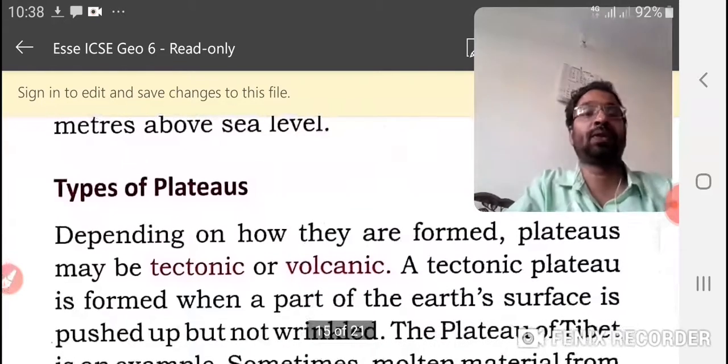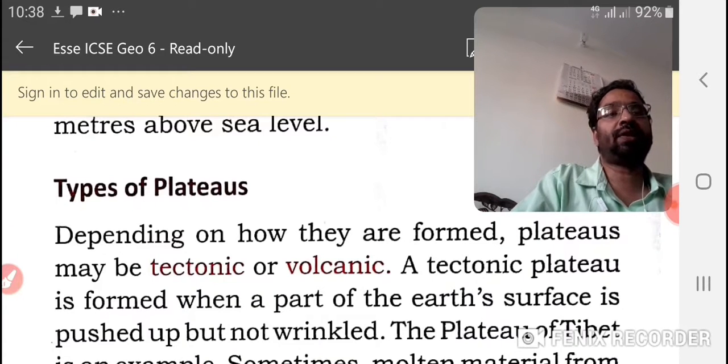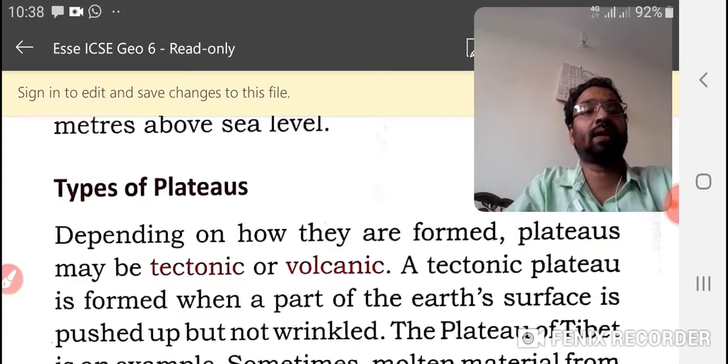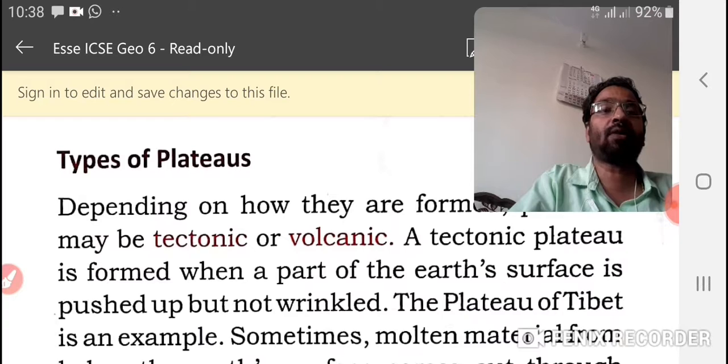Then types of plateaus. Depending on how they are formed, plateaus may be tectonic or volcanic. According to formation, we can divide plateaus into two: tectonic, as we learned plate tectonics earlier, or volcanic, formed by volcanoes. A tectonic plateau is formed when a part of Earth's surface is pushed up but not wrinkled.